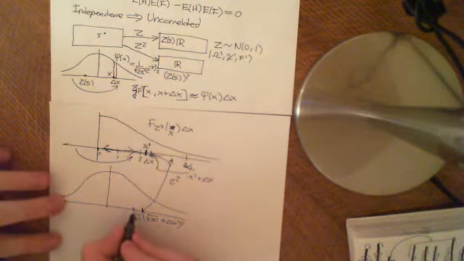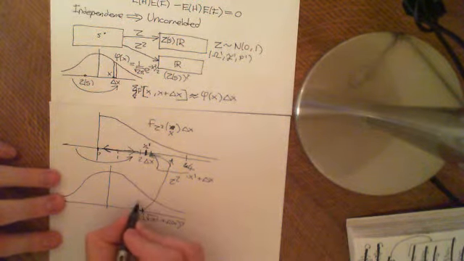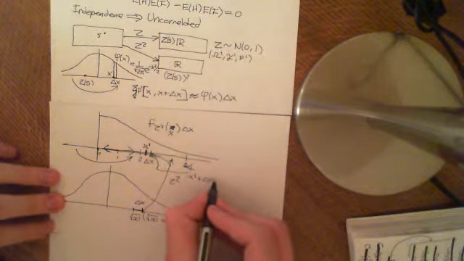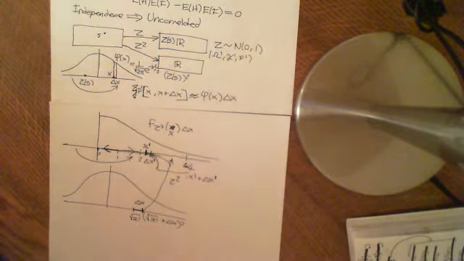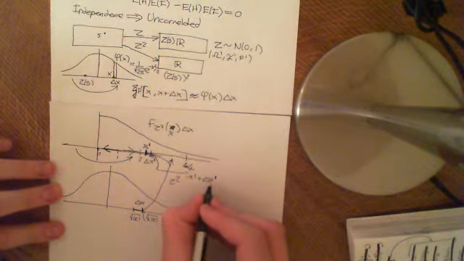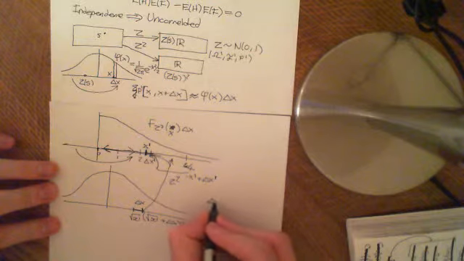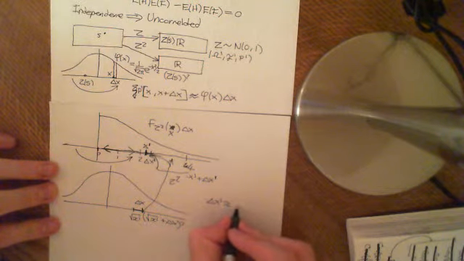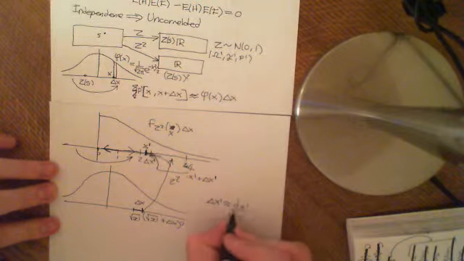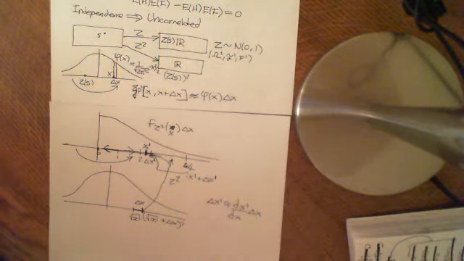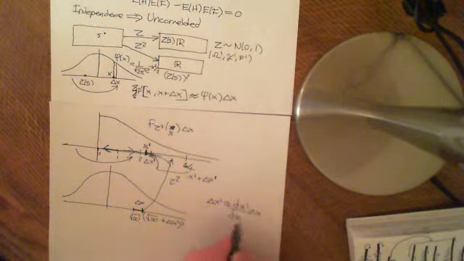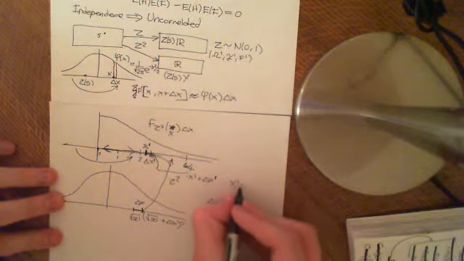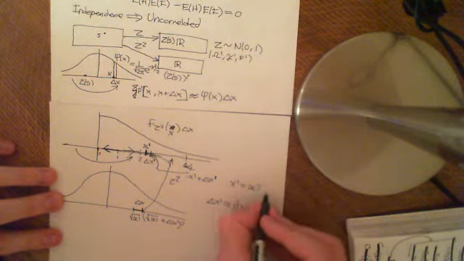However, there's a cleverer way of doing that, because if delta x becomes really, really small, then we can use derivatives. We can say that the ratio between a tiny little delta x in here and, I should have called this delta x prime maybe, so this is a delta x prime in this codomain of the function z squared. If delta x is very small, delta x prime is approximately equal to dx prime/dx times delta x. So the ratio between a tiny delta x and a delta x prime is connected by the derivative, and in this case x prime is given by x squared, so the derivative is just going to be equal to 2x.